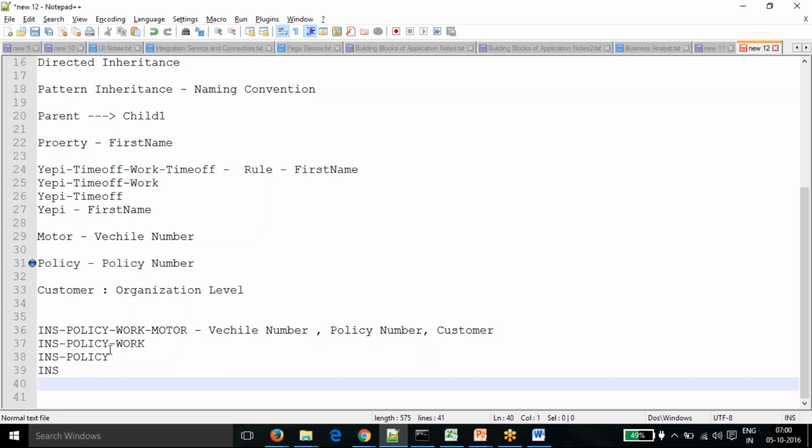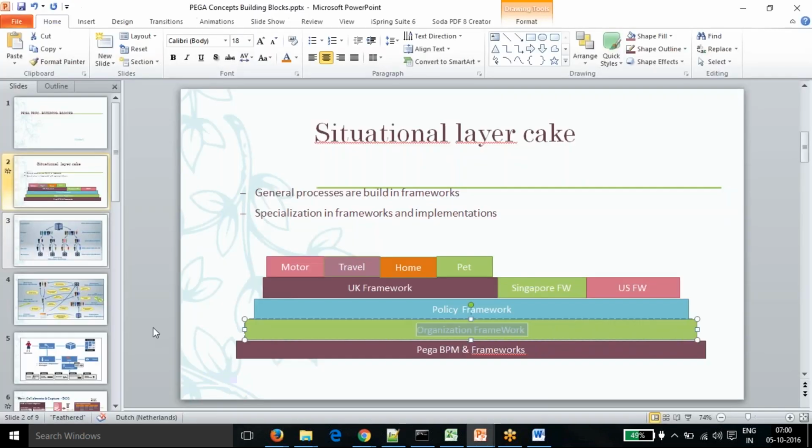Yeah, so this is what we follow when we have to design the class structure. This is the same example which I showed. In this way we can have multiple frameworks; this is not a limitation. If you see, we have the organization, then the policy framework. Within that, the policy framework can be a solution framework as well. If we want to use Pega defined frameworks, we can have them in the policy framework there.